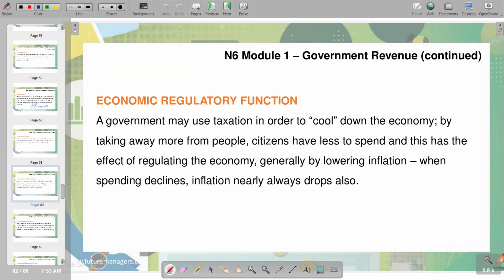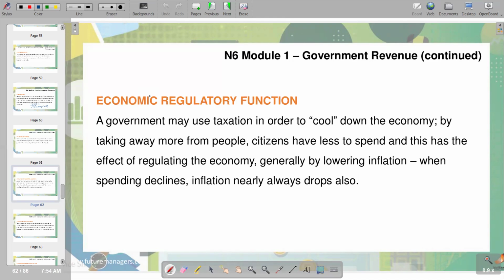When spending declines, inflation nearly always drops also. So yes, we are also having the issue of taxation again, being used as an economic and regulatory function. Obviously, as we have explained, taxation is an instrument that is used under the fiscal policy, and you know that the fiscal policy is affected by the government. So the movements of taxation can be used to control economic activities in the country.